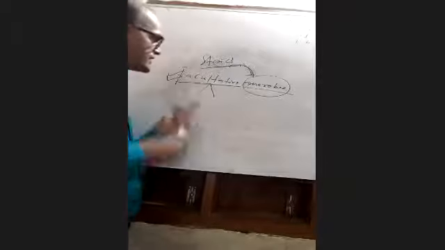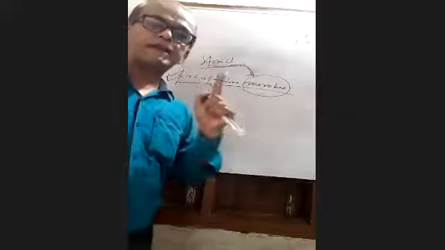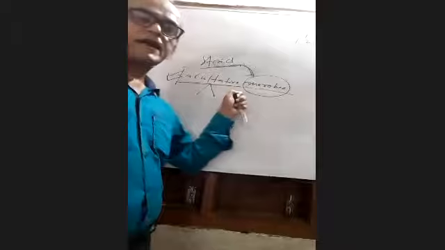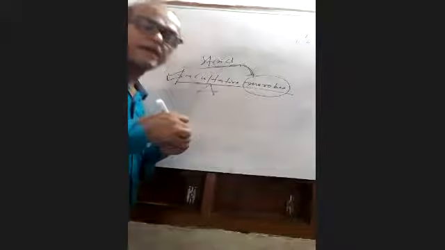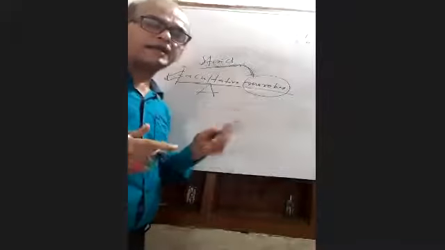Facultative means that with availability or non-availability of oxygen, the organism can dwell. So they are called facultative anaerobes. When oxygen is present, aerobic respiration takes place. That is why mycoplasma are called facultative anaerobes: they can do aerobic respiration.